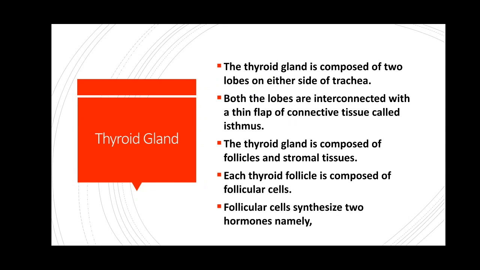The follicle cells are found in the thyroid gland, which also has stromal tissue. The stromal tissue is a part of the gland made of connective tissue. Each thyroid follicle is composed of follicular cells, and the follicular cells synthesize two hormones, namely